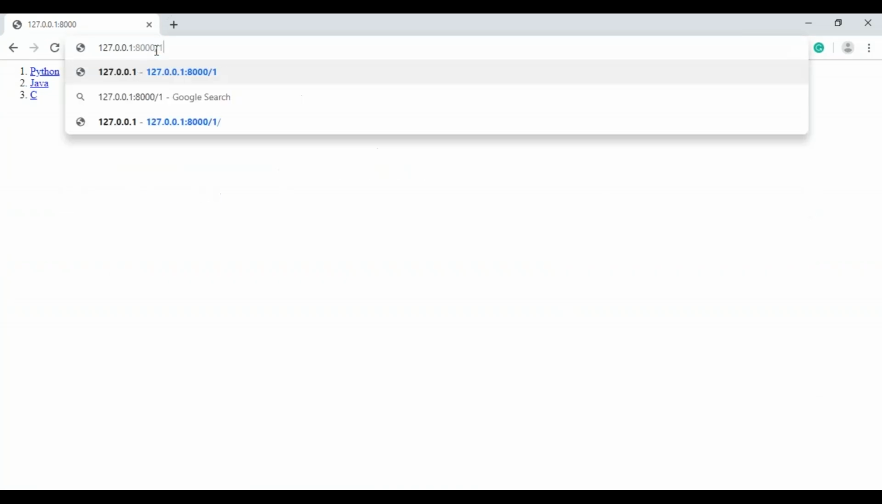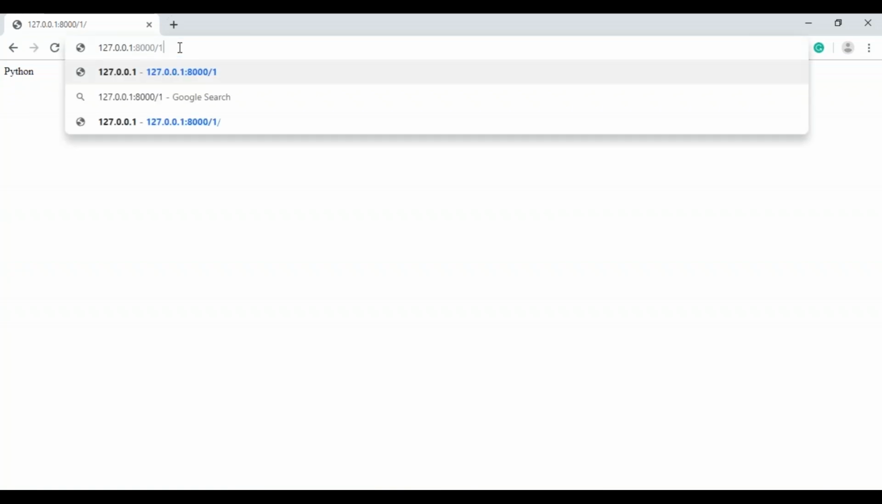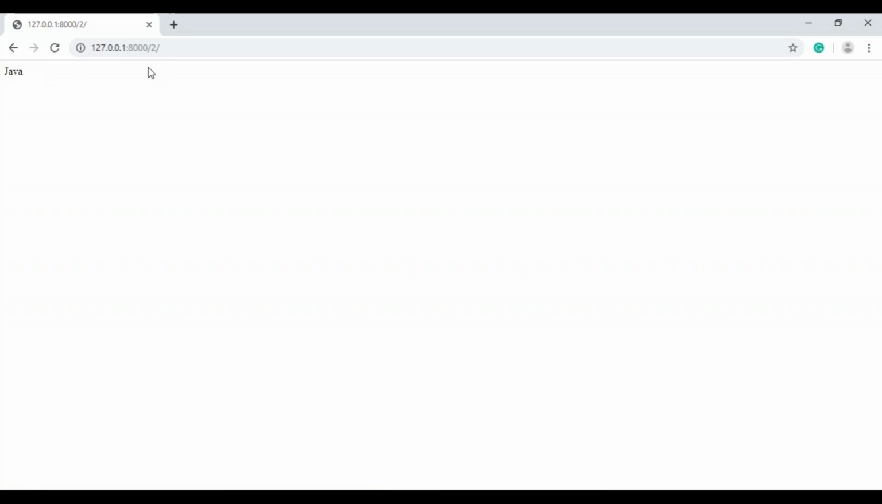for Python, which was 1, and hit enter. So as we all know, the primary key for Python was 1, and when I've specified the primary key, it has returned Python, which is actually present in my details page. So now let me give some other ID and see what happens. So I'll specify 2. So the primary key for Java was 2, and therefore, when I've specified that, I've got the output as Java over here.